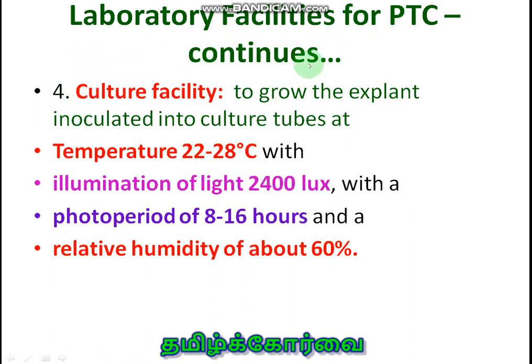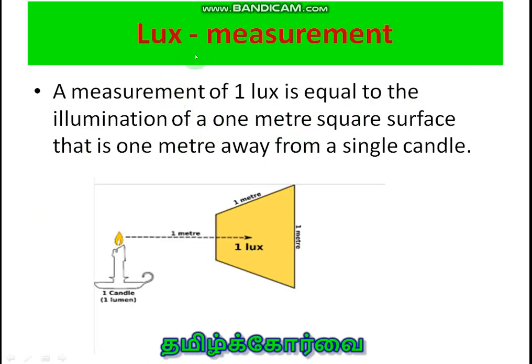Laboratory facilities for PTC continue. This is the fourth point: culture facilities. What are the other culture facilities? Temperature should be maintained at 22 to 28 degrees Celsius, with illumination of 2400 lux, a photoperiod of 8 to 16 hours, and relative humidity of about 60%. What is lux? 1 lux is the amount of light received by a surface of 1 square meter exposed at a distance of 1 meter from a candle light.